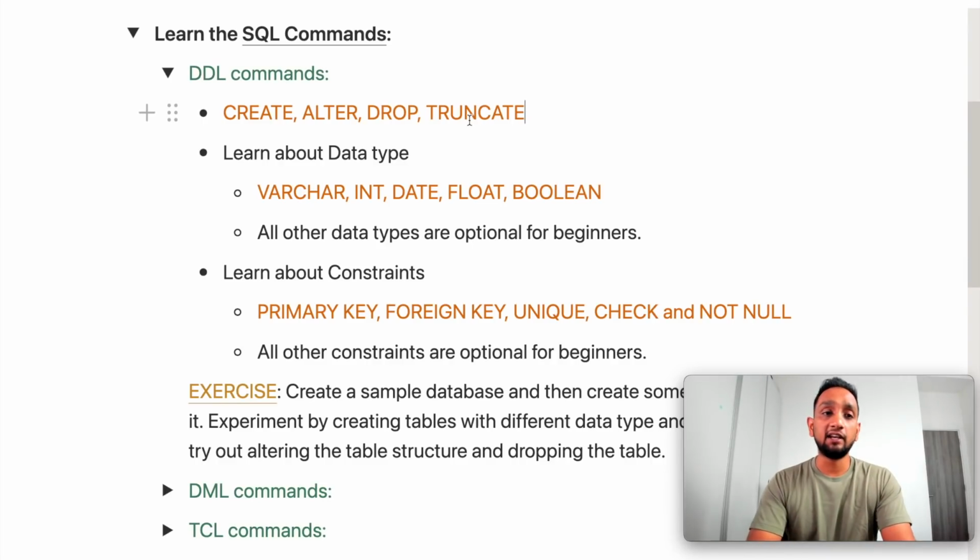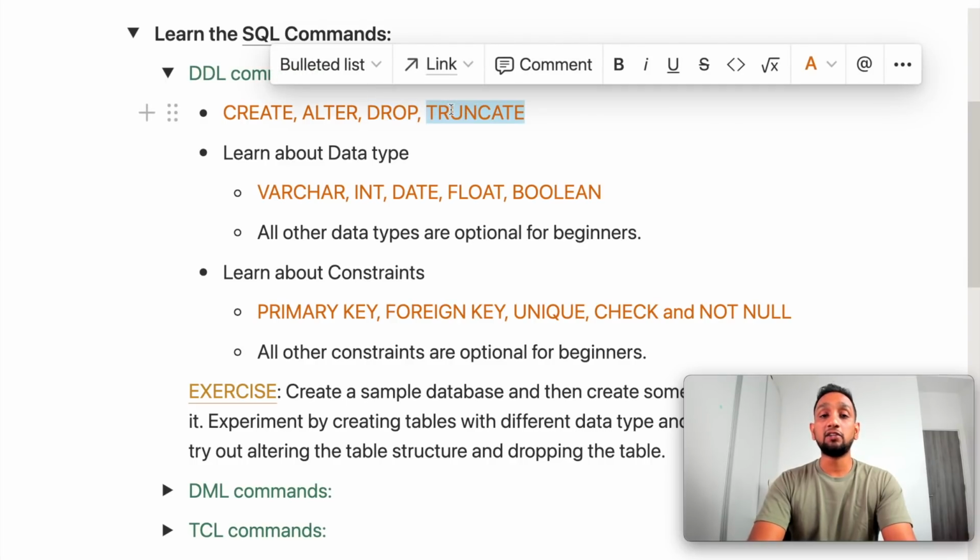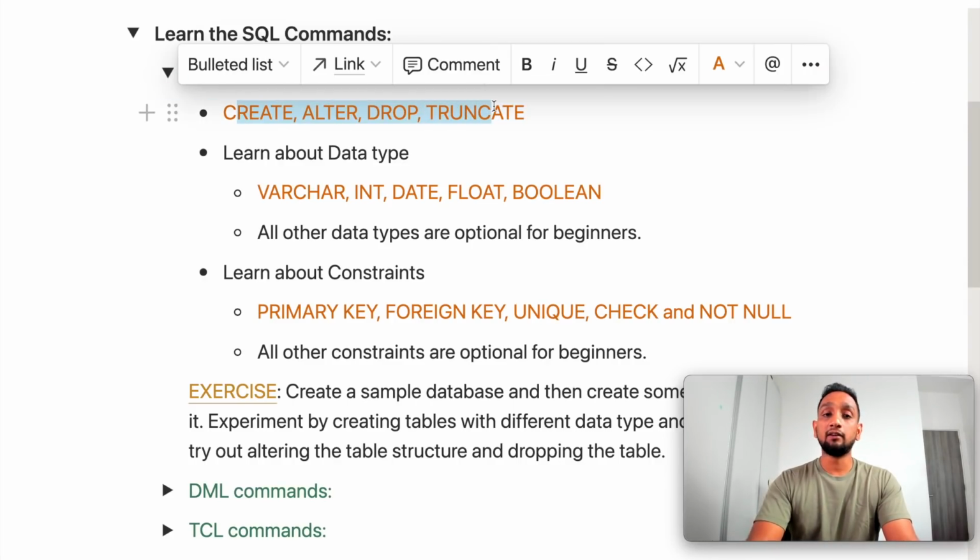DDL basically stands for data definition language, which is used for creating, modifying, or dropping the structure of a database object. One of the most widely used database objects is a table. So if you want to create a table, drop a table, or modify a table, then we use DDL commands. Truncate is a command which is used to remove all the data from that particular table, right? So this is what truncate does. I'm not going to explain all of this in detail, but when it comes to DDL commands, you need to be thorough with all of these 4 commands.